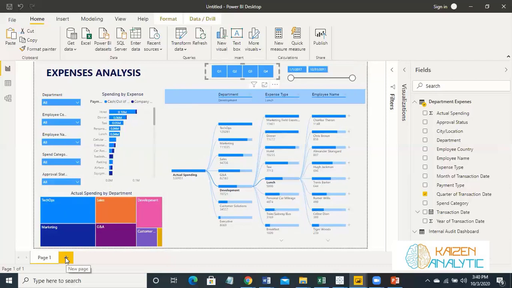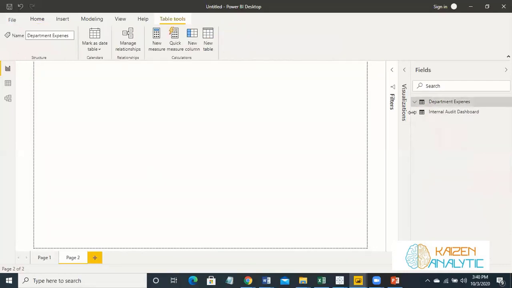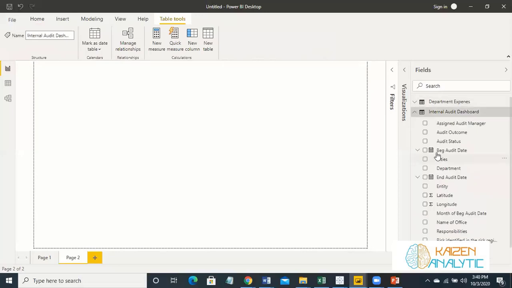So let's create a new sheet, and now let's move to this second table, this one, internal audit status one. So we'll analyze all these items in this dashboard.